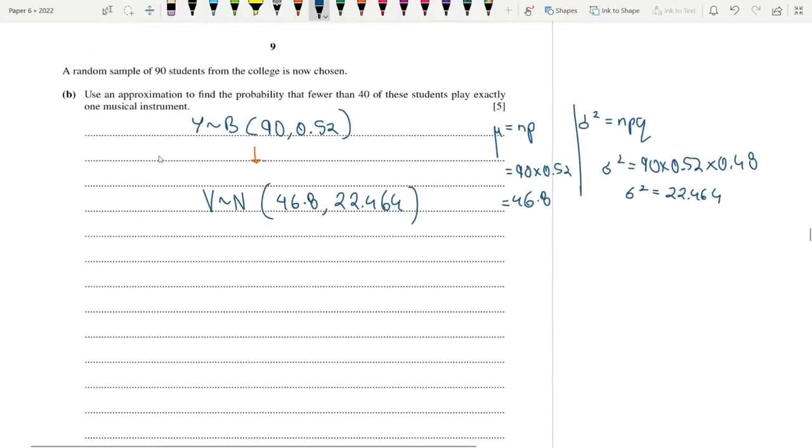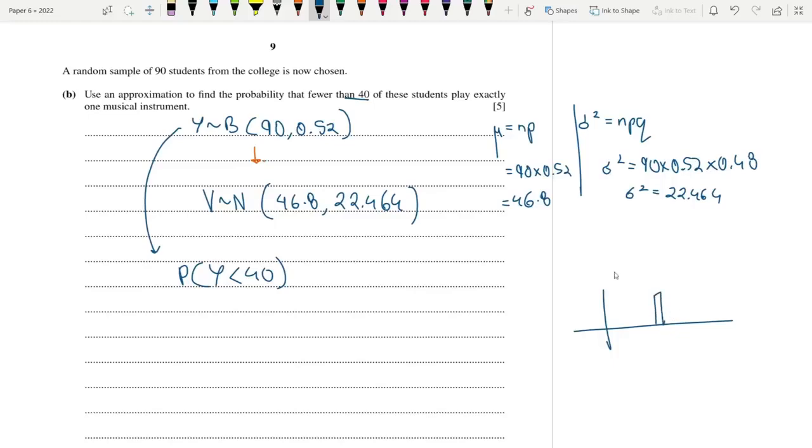Basically, according to the binomial distribution, we need fewer than 40 students. What does that mean? P(Y is less than 40). But this is literally impossible, right? Like how many times would you do it? So this is how you approximate it. So we are converting a discrete distribution to a continuous one. So if this is 40, this is 39, and this is 41. So fewer than 40 actually does not include 40. So it's basically over here. It does not include 40. It basically starts from 39 onwards. Do you guys understand what I mean?